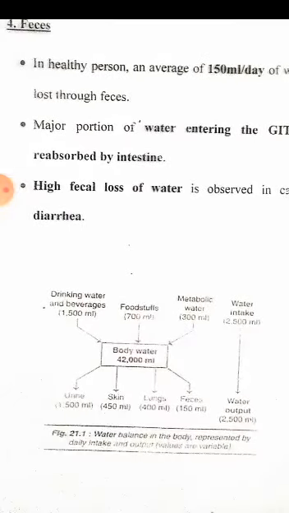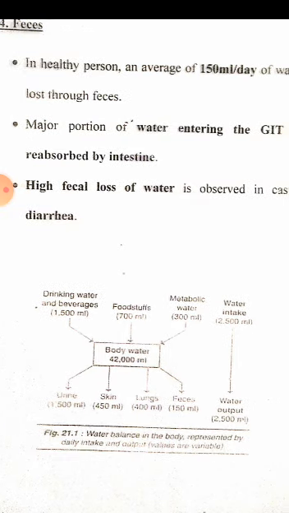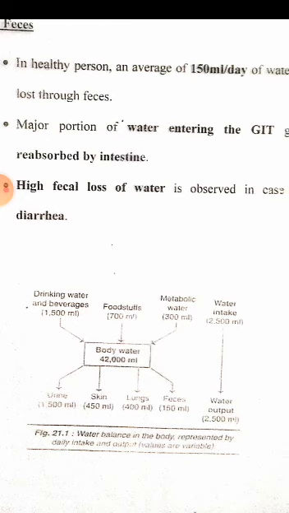This flow chart demonstrates the overall water cycle, water balance and water turnover in the body, comprising water intake as well as water output. Regarding water intake, drinking water and plain water in the form of fruit juices, milk and beverages will be roughly 1500 ml, or 1.5 liters. Solid foodstuff will be almost 700 ml, meaning 700 ml of water is obtained from consuming solid food.